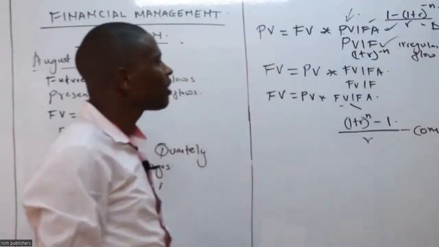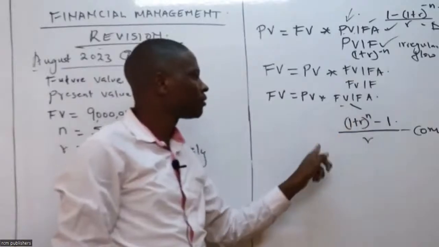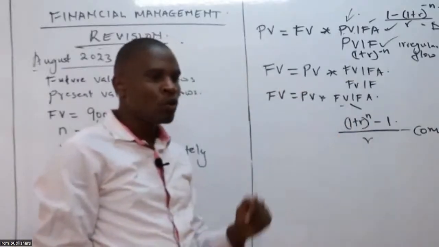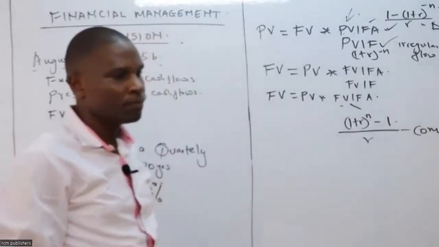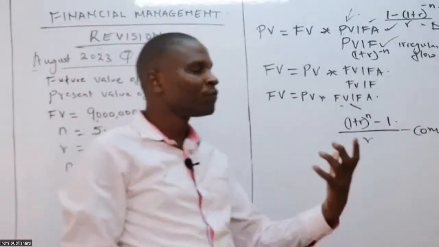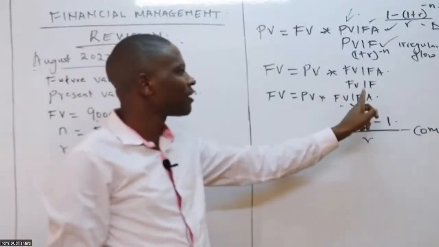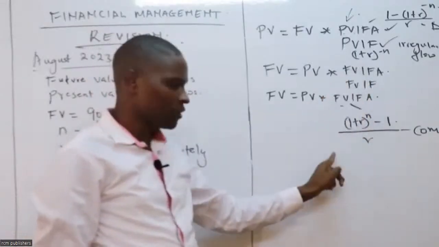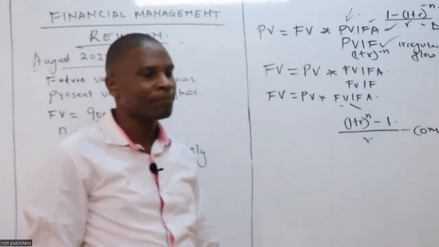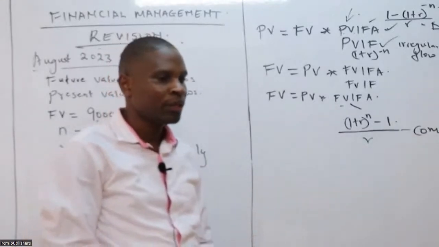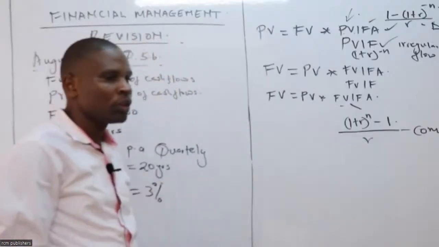I want somebody to give me the formula here. If I want to get the future value of an irregular cash flow, give me this. I have given you this already. Get the future value of irregular cash flow.